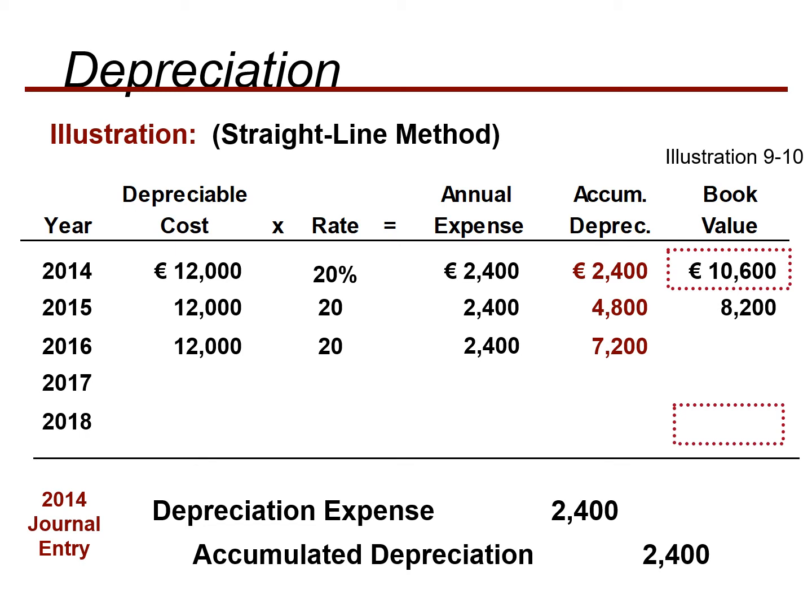We deduct 2,400 from 13,000, so we get 10,600 as the book value. Then from 13,000 we deduct 4,800, so we get 8,200. And the same is the case, we deduct 7,200 from 13,000, so we get 5,800.